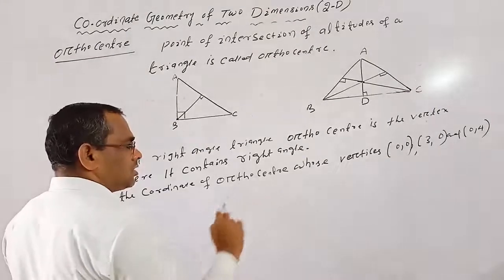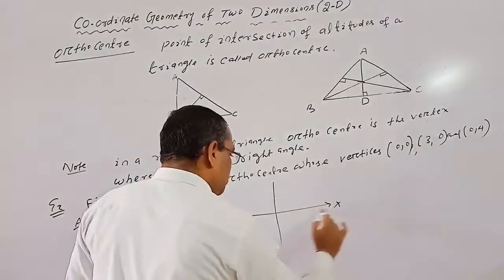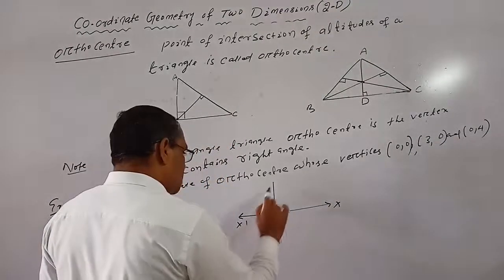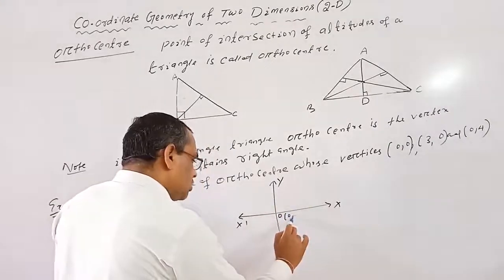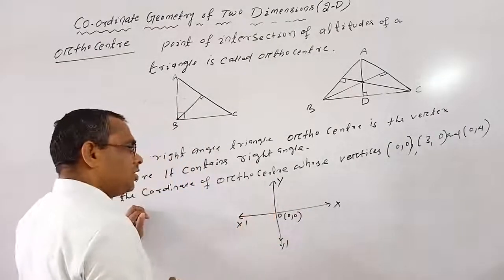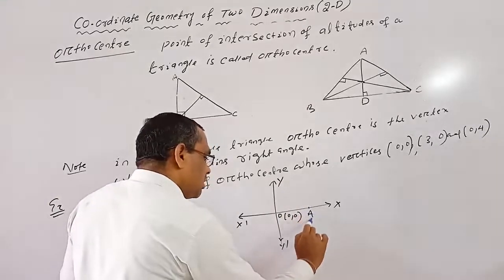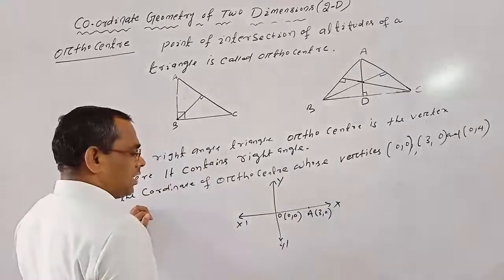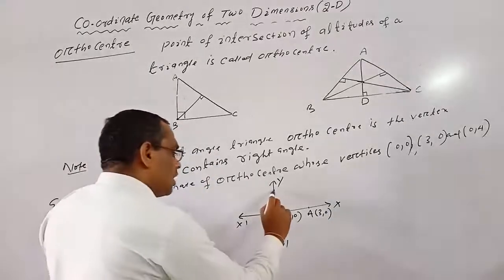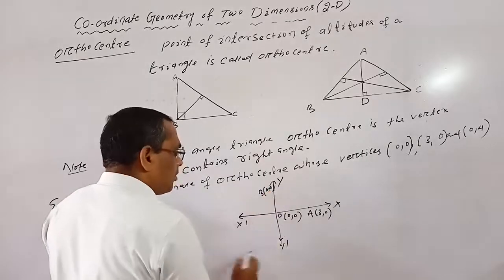One vertex is (0, 0). Suppose we draw this figure. This is the coordinate axis, XOX' and YOY'. So one vertex is at the origin and another vertex is (3, 0). We take this point A, (3, 0), because it lies on the x axis, and (0, 4) lies on the y axis, so we take this point B. So B is (0, 4).